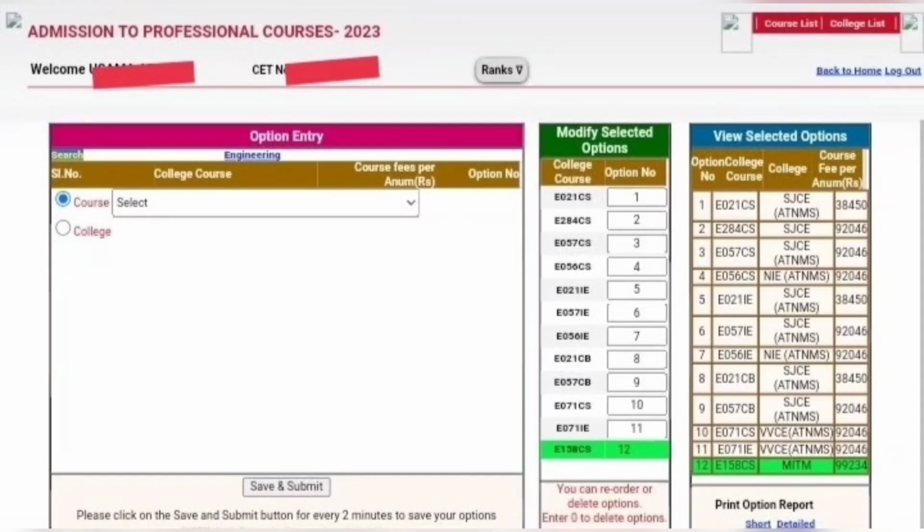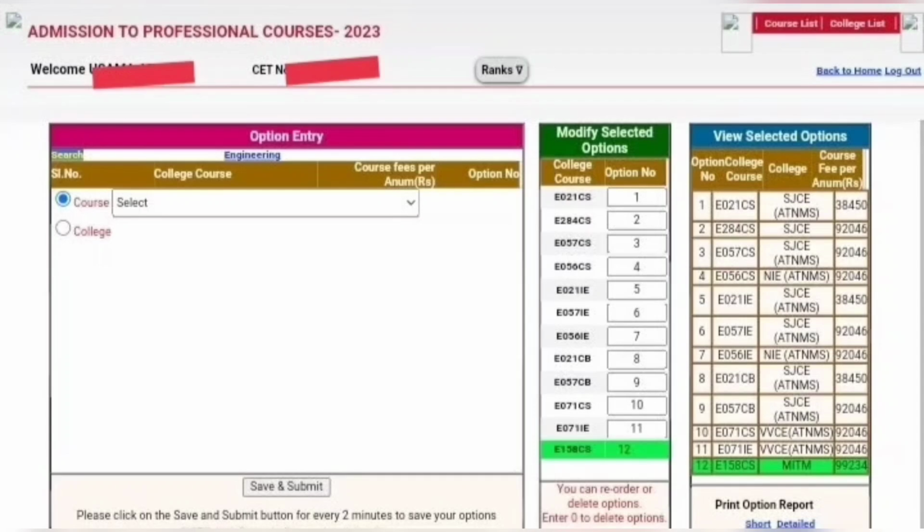There are two options, course or college. Which course do you want to select? I know many people want computer science engineering only. So if you select computer science engineering, all computer science related courses will come. Or if you say no, I want based on college, you can go to the second radio button for college, and if you select RV College of Engineering, all related courses of RV College of Engineering will be displayed here. So I think you got an idea of which to select, course or college.